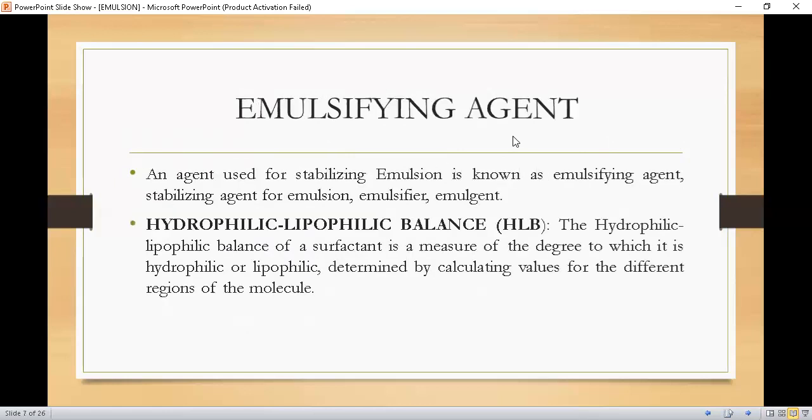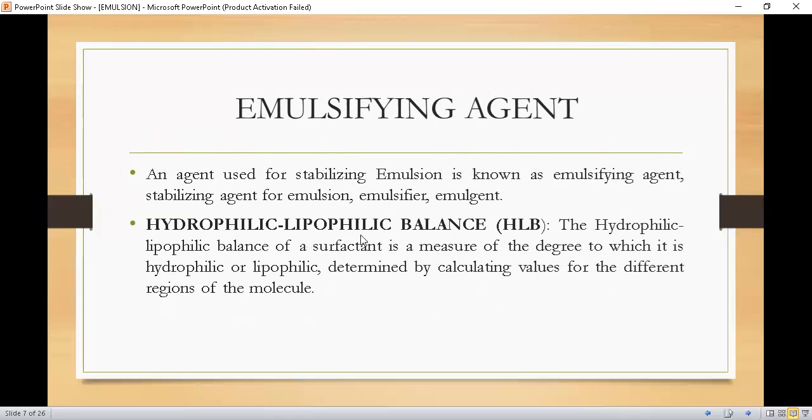Now students, let's discuss what an emulsifying agent is. An agent used for stabilizing an emulsion is known as an emulsifying agent. A stabilizing agent for emulsions is also called an emulsifier or emulgent. So emulsifying agent means those agents which are used for the preparation of a stable emulsion.